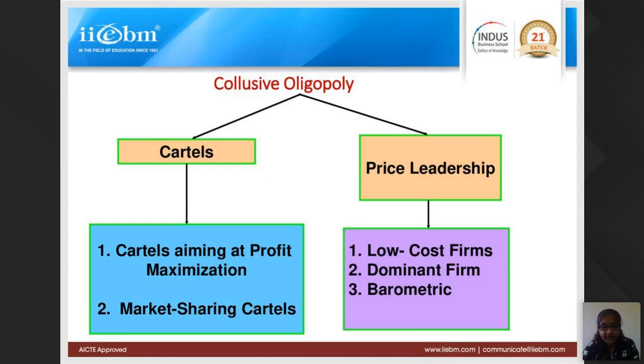Now there are market sharing cartels. For example, the companies decide that you are going to sell your oil into these countries, and you are going to sell your oil to the other parts of the world. That is one type of market sharing which they do. It is there in the spare parts industry, in the automobile industry. But it is not legal, and it is very difficult to prove.